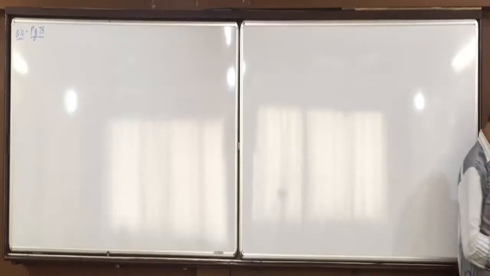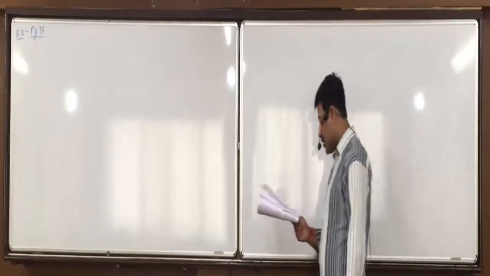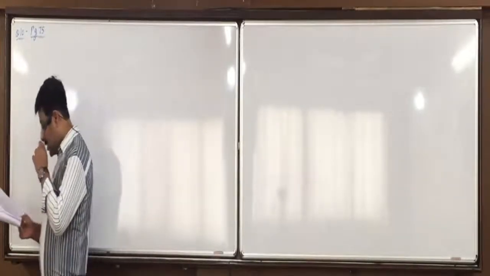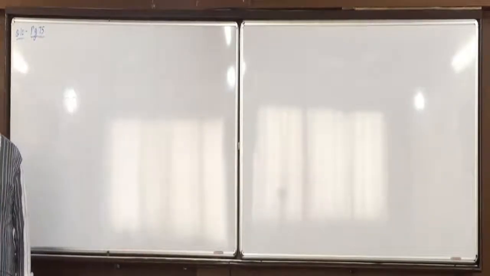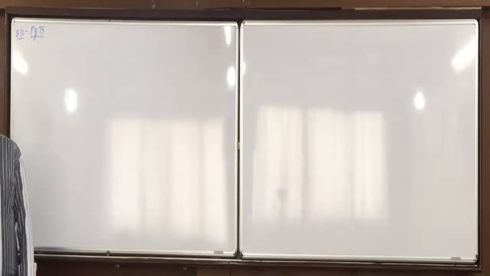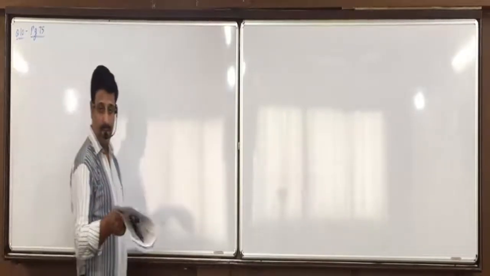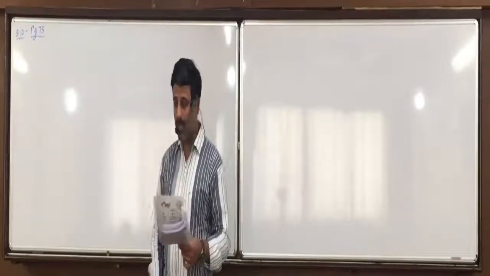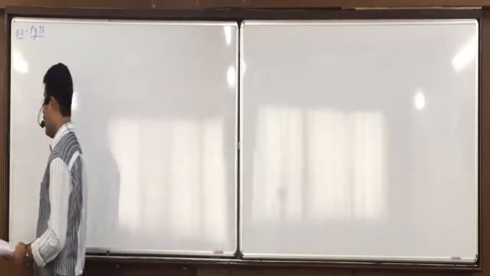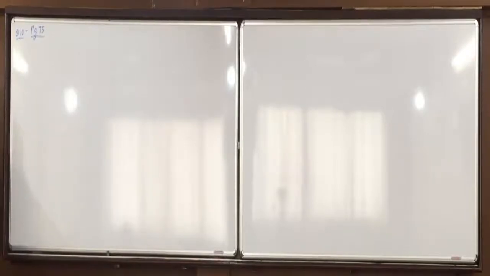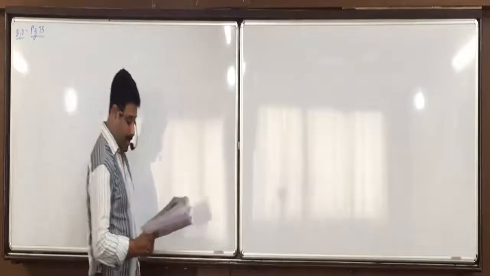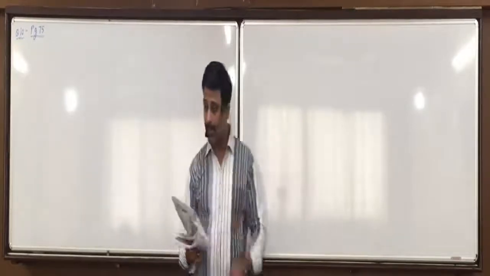A Limited has gone into liquidation as on 31/3/15, on which date its position is as follows. 2,000 6% cumulative preference shares of 100 each fully paid up. Underline arrears of dividend for 1 year. So this point will come across. One year's dividend will be how much? 2,000 into 100. What is the value of preference share capital? 2 lakhs into 6%, 12,000. So 12,000 of dividend is there, okay?